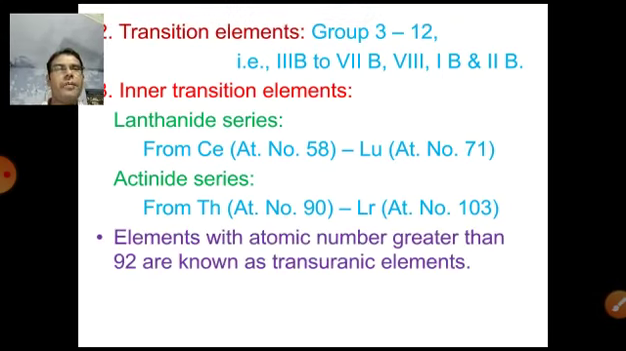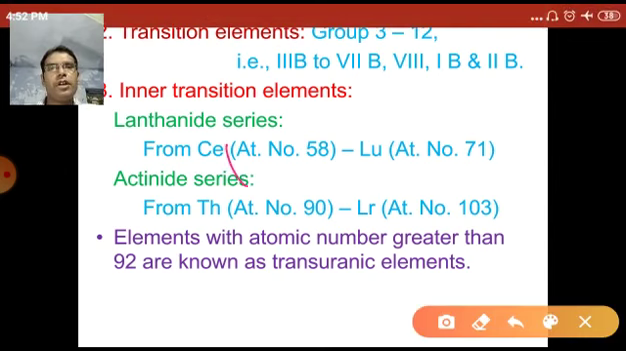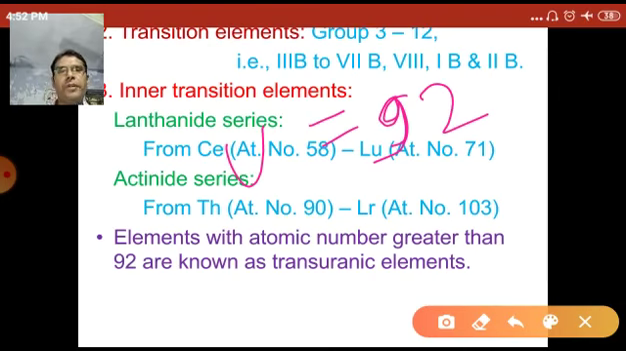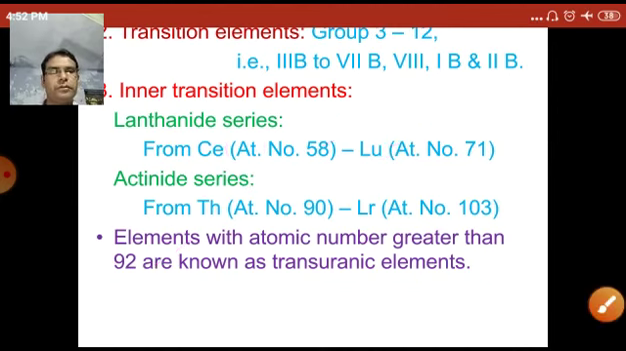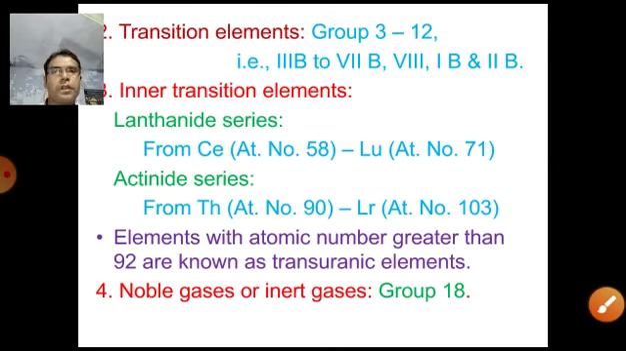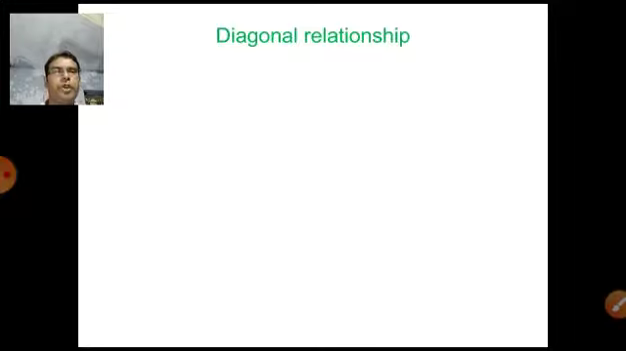Now elements which have an atomic number greater than 92 are known as the transuranic elements. Uranium has the atomic number 92. The elements which have an atomic number greater than 92 are known as transuranic elements. Now the noble gases or inert gases occupy group number 18 of the modern periodic table.